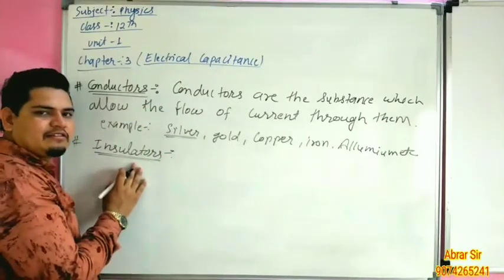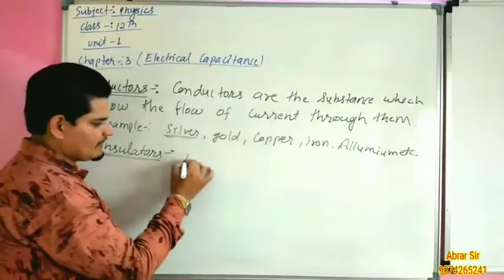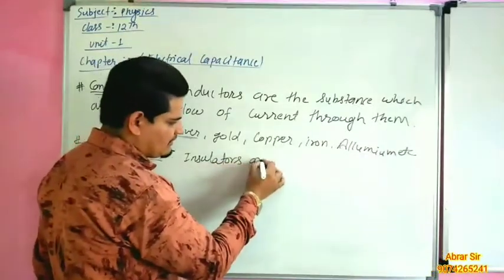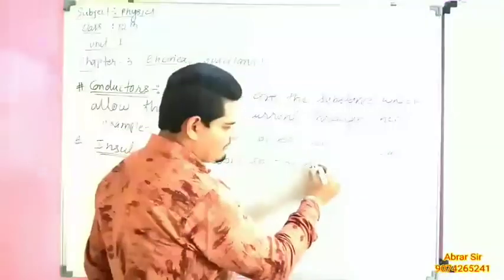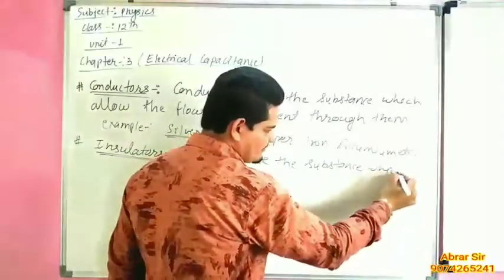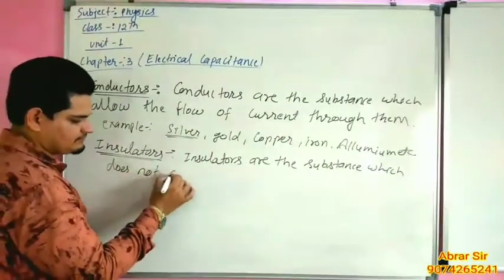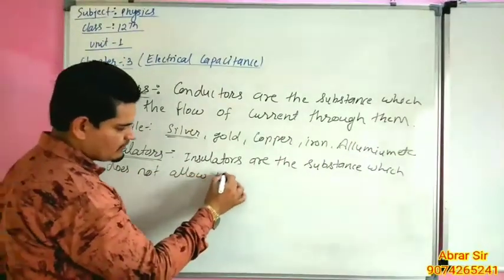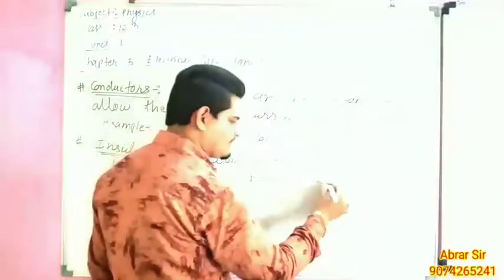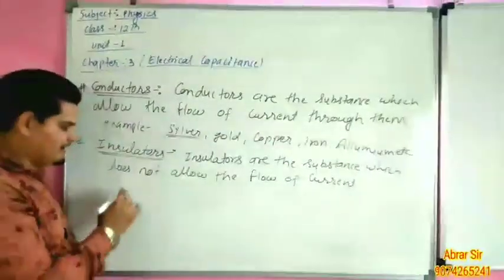Insulators are the substances which do not allow the flow of current.